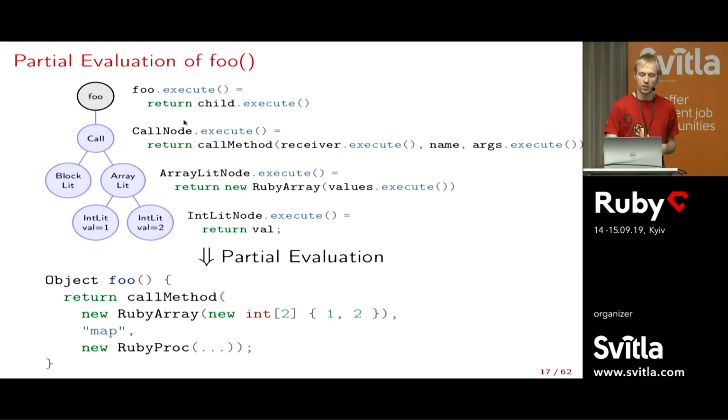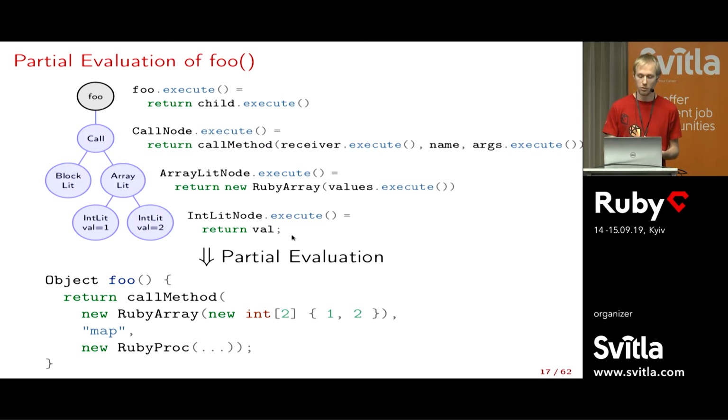And then we get to this call node. When we execute it, we have some logic to call a Ruby method. But before doing any of that, we have to execute the receiver and the arguments. The receiver itself is this array literal with 1 and 2. So again, we inline how to execute the receiver. The receiver happens to be this array literal, which just creates a new Ruby array instance with values inside it, and each value is an integer literal node.